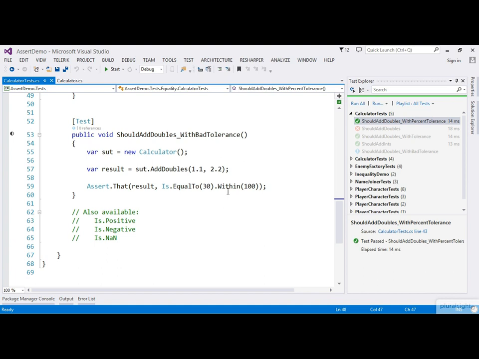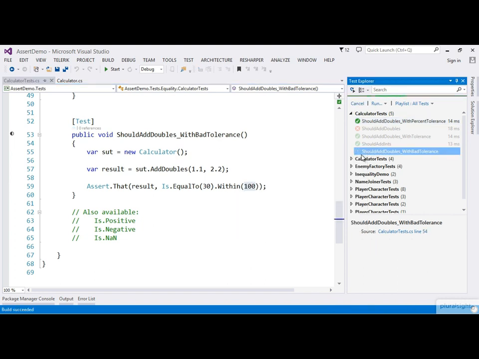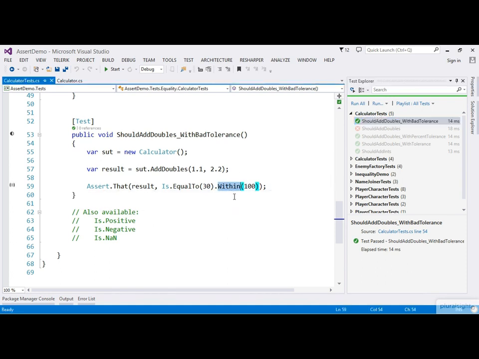One thing to be careful of when using the Within method is that we don't actually get passing tests when we should get failing tests, because of incorrectly specified tolerance values. So here we're adding the values 1.1 and 2.2, but notice this assert checking that it's equal to 30 is clearly wrong. But because we've also made a mistake with our tolerance here, this means that the actual result can be anywhere from -70 to 130. So if we run this now, even though this test is wrong, the test will still pass. So it's always worth double checking the tolerance values that we use when we use the Within method.